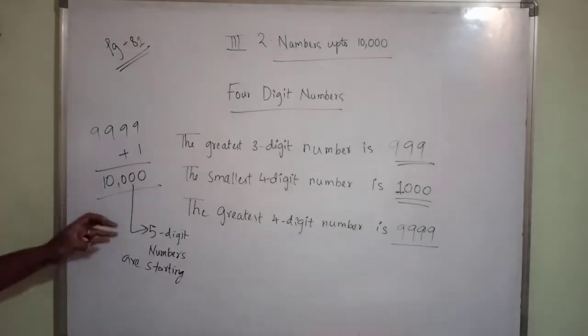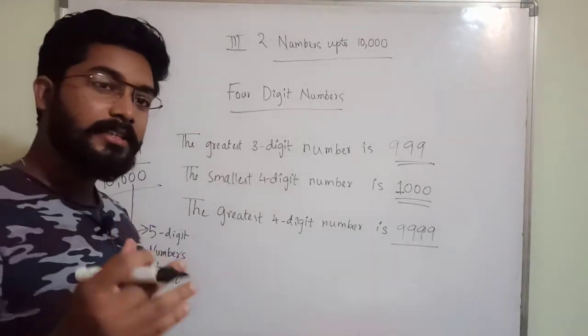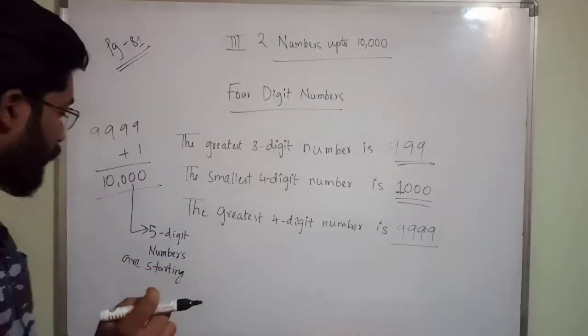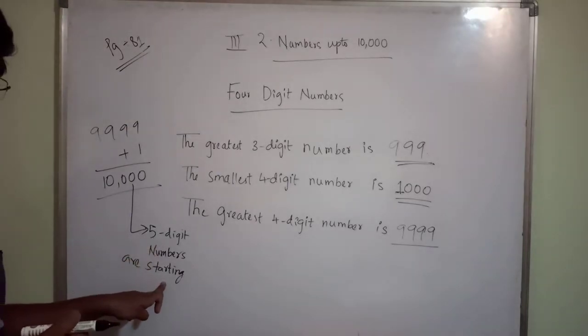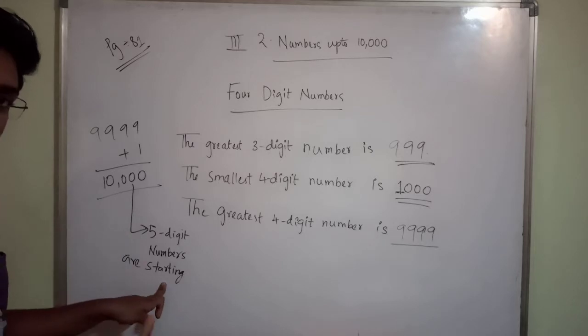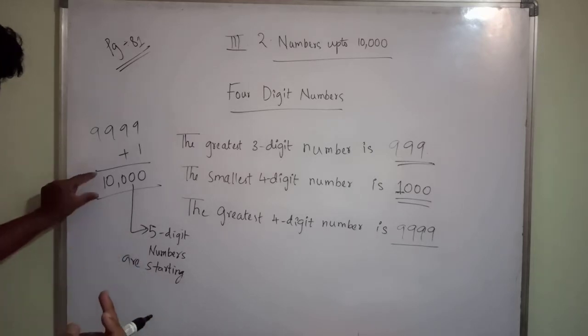So what I said, for that given digit, whether 3-digit, 4-digit, 5-digit, for the given digit the starting number is called the smallest number, no? I said before only, from here 5-digit numbers are starting.